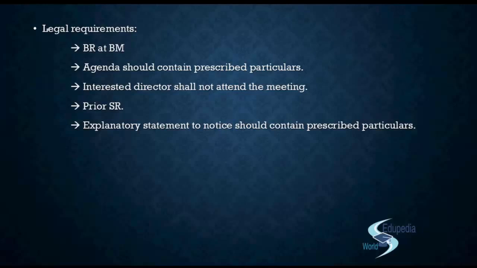Okay. Now the notice has been sent. The shareholders are aware of what is going to happen, what is the transaction that is going to take place, and they need to pass a special resolution. So they come for a meeting. Now, do you think there can be a situation where a shareholder is also interested in the contract? There can be. That shareholder has shares in the other company, or that shareholder is a relative to the other company. There is always a possibility. So if such a possibility occurs, or there can be a situation where the member himself is a related party, in those situations, that particular member will not be allowed to vote for the resolution.